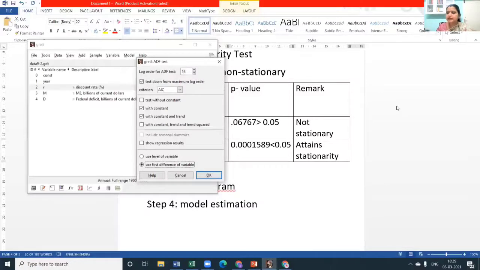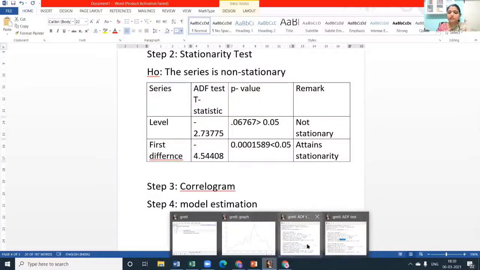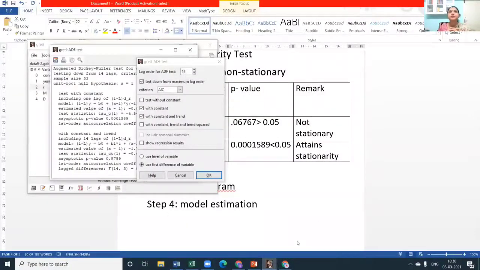And asymptotic p-value: Sir Gaurav was asking what an asymptotic p-value is. The term asymptotic just refers to the p-value, that is, the probability that is attained as the sample size grows.